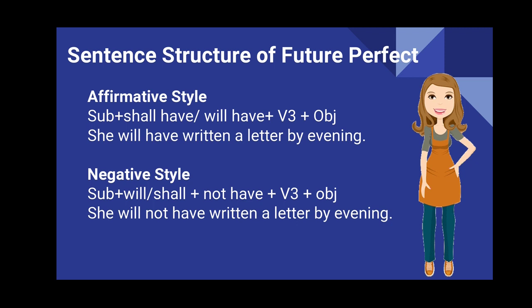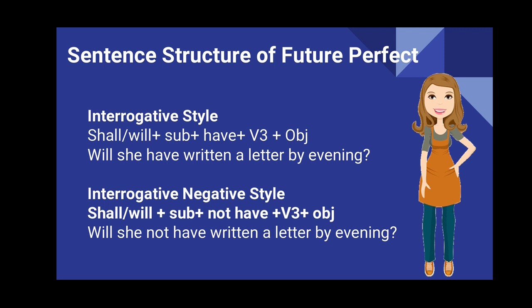Let's move forward towards the interrogative style. For interrogative style, first we will use shall or will. After that, the subject, then have, then the third form of the verb and then the object. So the example could be: first will, then the subject she, then have, then the third form of the verb written, and after that the predicate. So the example would be: will she have written a letter by evening?